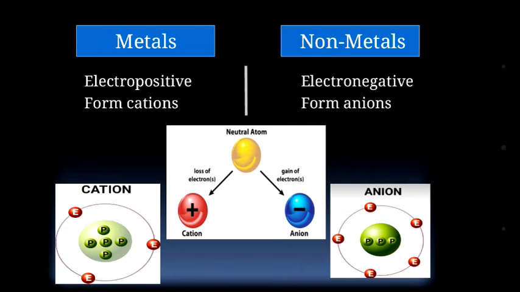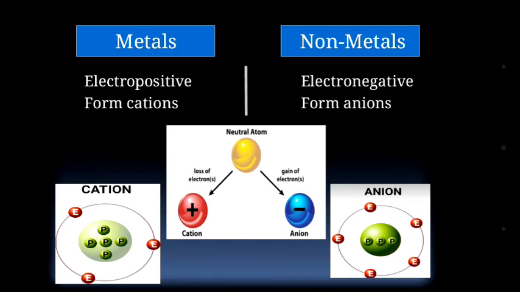Upon losing of electron, it is called as a electropositive element, or it forms a ion that is called as a positive ion. Why it is called as positive ion or cation? Because after the losing of electron, the number of proton increases than to the electron. So it means that number of positive charge increases than to the electron. So that's why upon losing of electron, any metal element gains a positive charge. That's why it is called as electropositive.